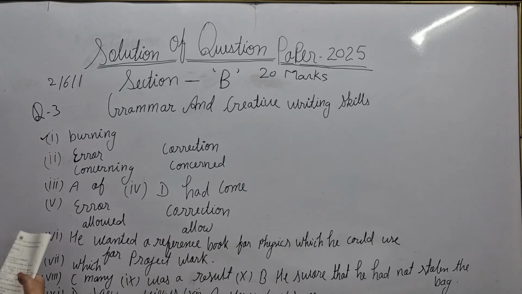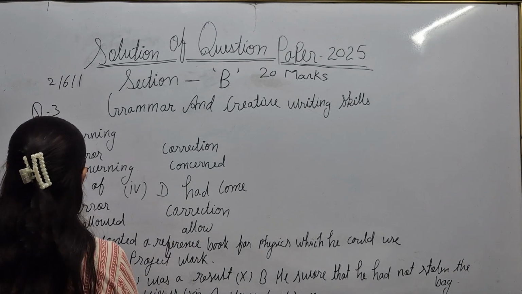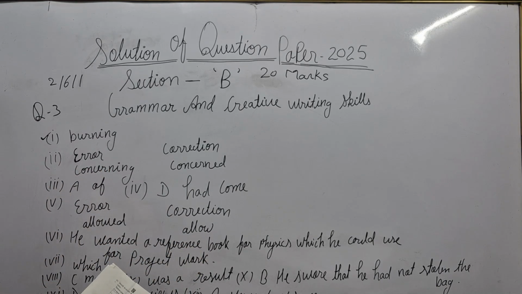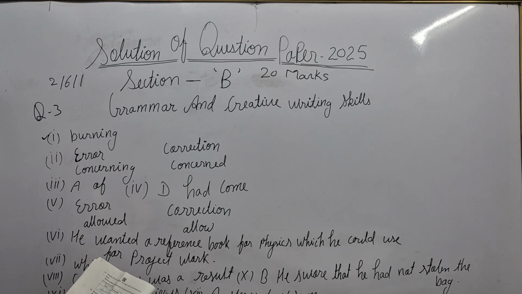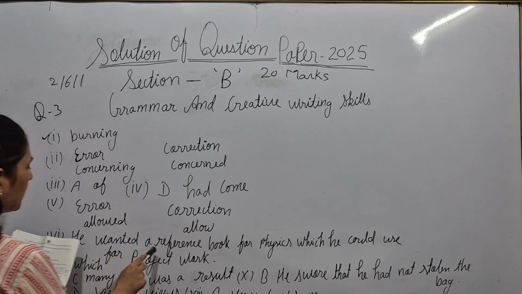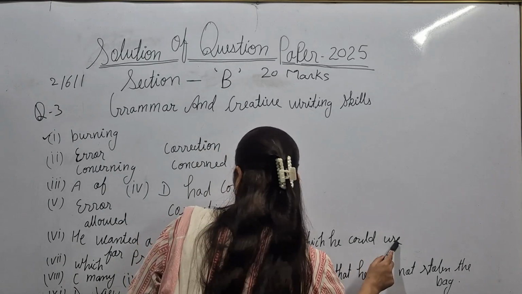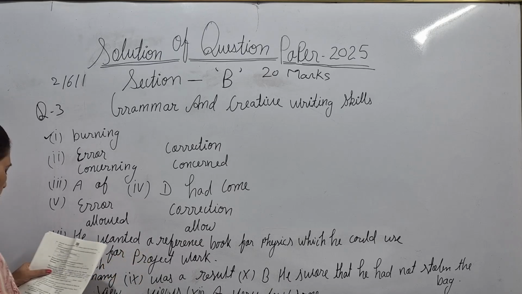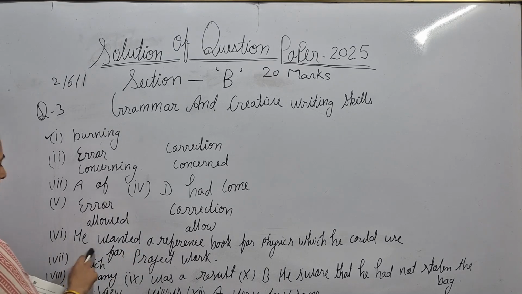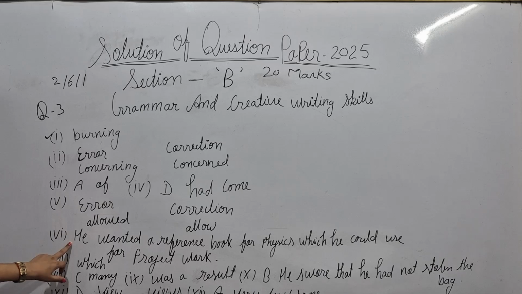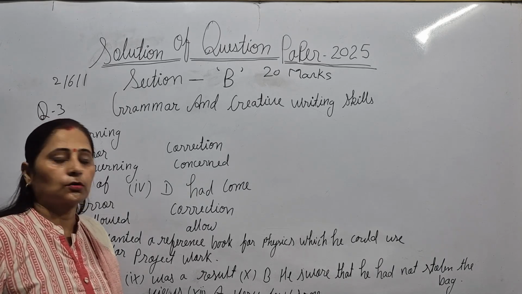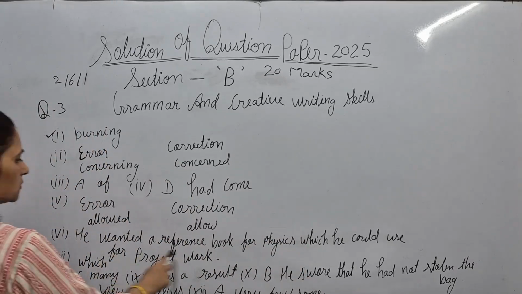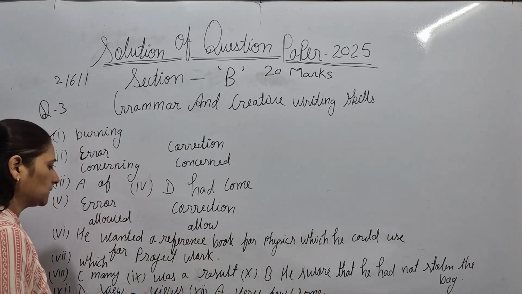Now the fifth one, again error and correction. Here the word allowed is the error and allow would be correct. Now the sixth question, from reported speech, you have to report. The speaker asked Ramesh which book he wanted. Ramesh replied that he wanted a reference book for physics which he could use for project work. Can will change into could, and here wanted a reference book. If you have any problem while changing, and if you want to study reported speech in detail, you can watch the direct and indirect speech videos in my previous videos. There you will find a separate video where you can learn how to change reported speech.